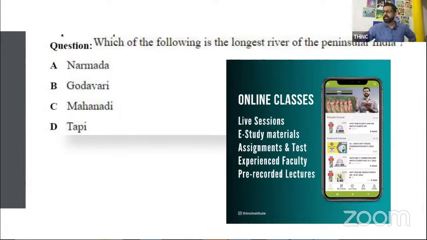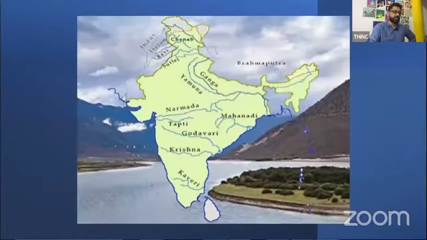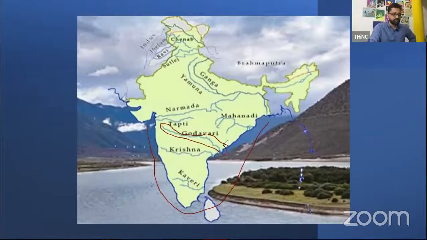Mohit, I didn't understand what exactly you were asking. The correct answer is Godavari. So basically, when we are talking about peninsular India, we are only talking about this much area which is completely surrounded by water. So the longest one is Godavari. Which is the shortest one in this?